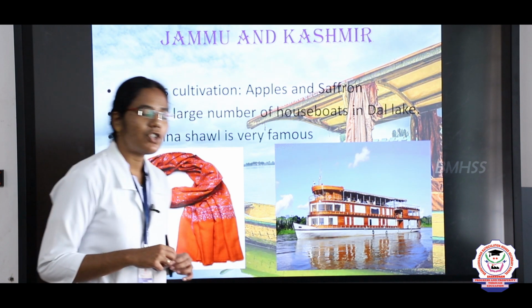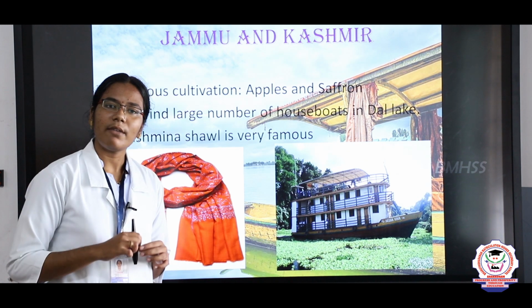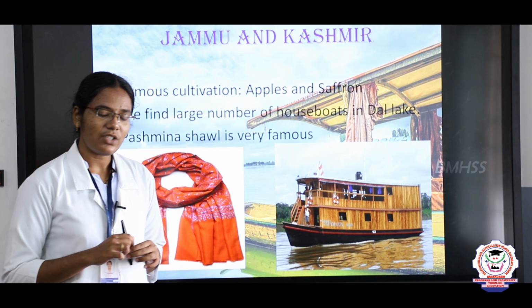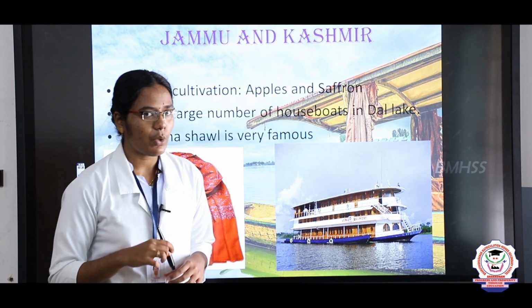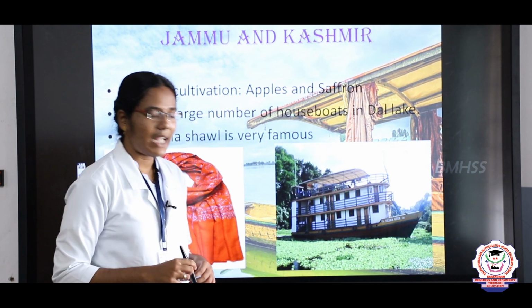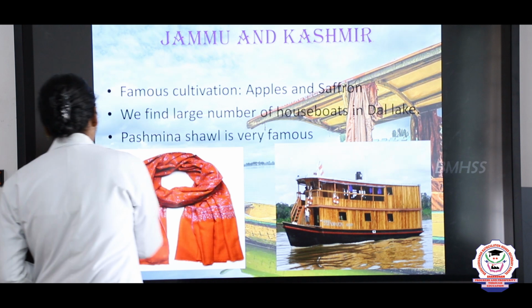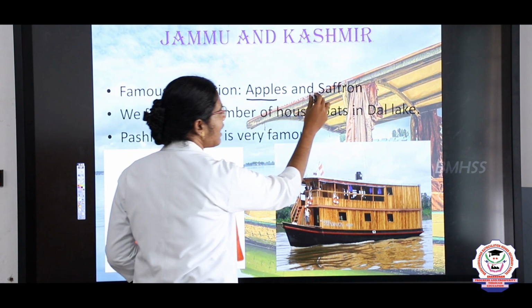The valley of Jammu and Kashmir is covered with snow capped mountains. What is a valley? A valley is nothing, children, it is an area which is covered by snow capped mountains. Yes children, the famous cultivation in Jammu and Kashmir is apples and saffron. Jammu and Kashmir is famous for its apples and saffron.